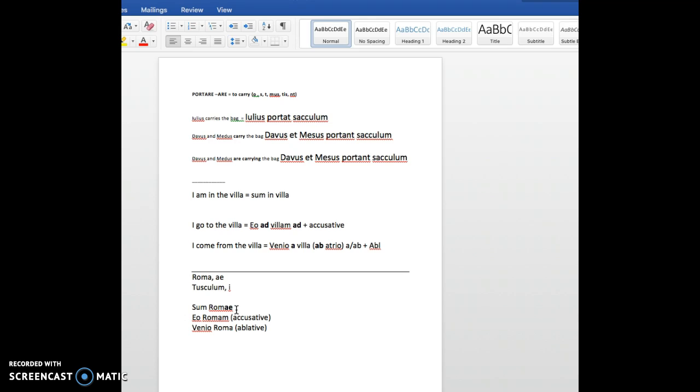So for the moment, we can understand it as using the genitive, okay? So sum Romae or sum Tusculi, with the genitive singular of the name Tusculus, of Tusculum, okay? So with the ending of the genitive to say I am in a place.